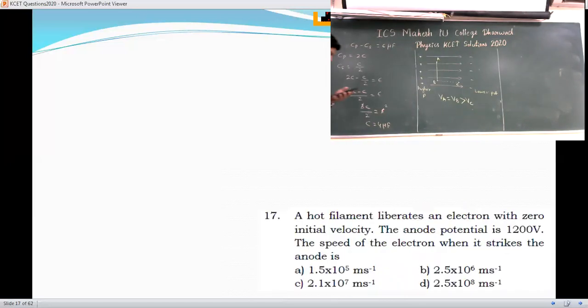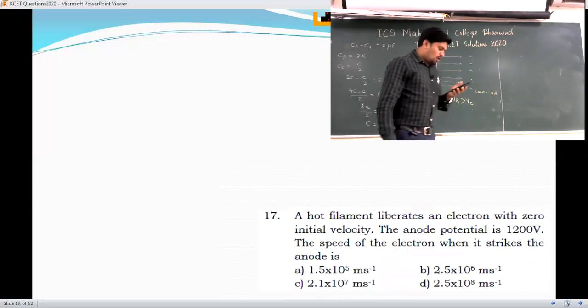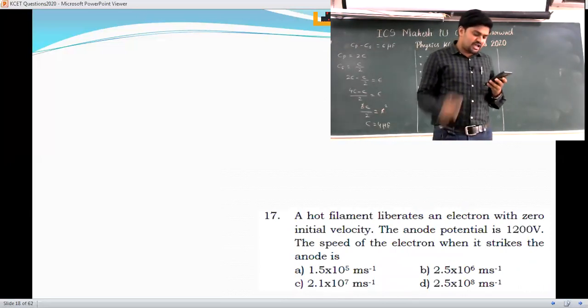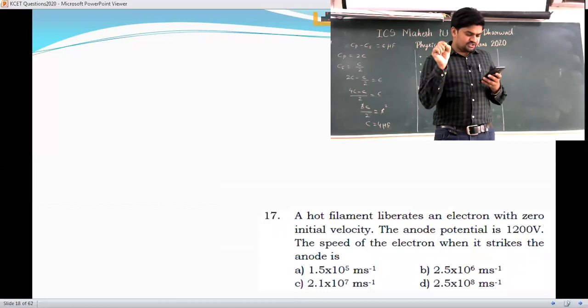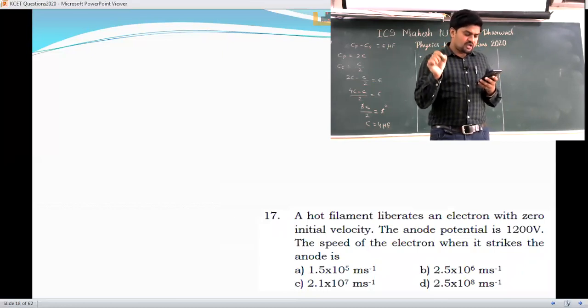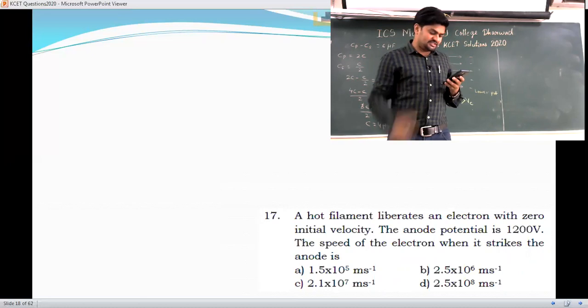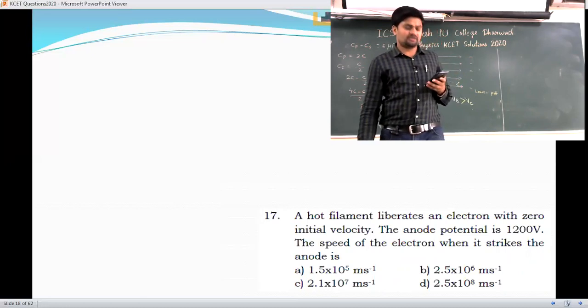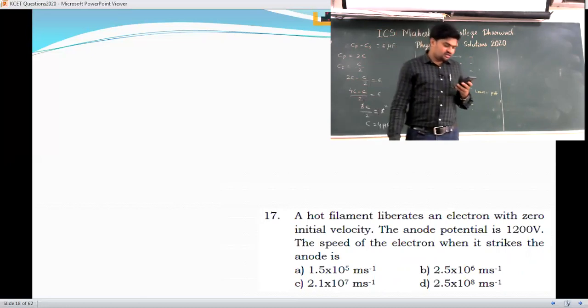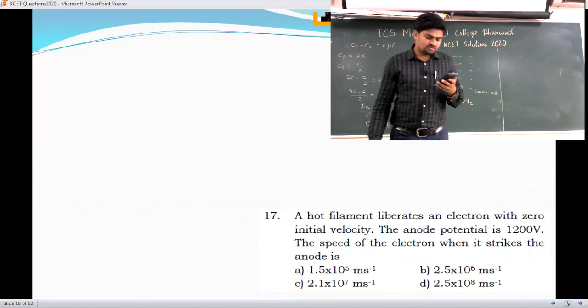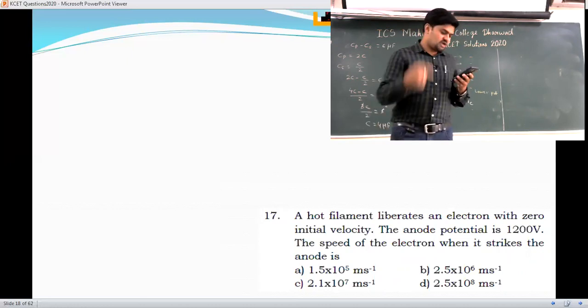Let's go to the next one. A hot filament liberates an electron with zero initial velocity. The anode potential is 1200 volt. The speed of the electron when it strikes the anode is. So what you have to calculate here? You have to calculate the speed of the electron when it strikes the anode.